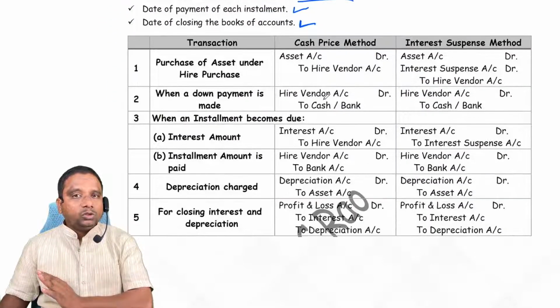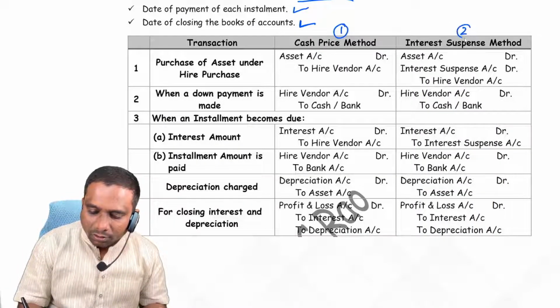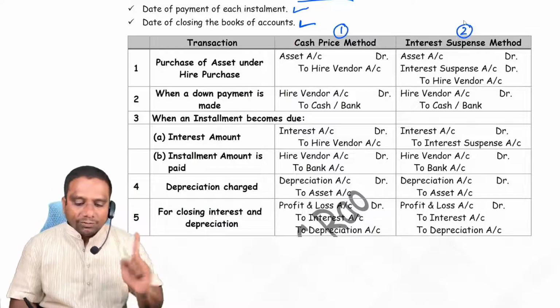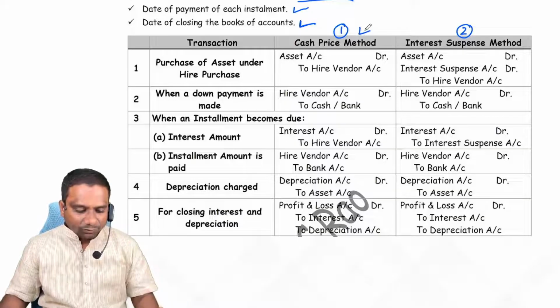Now look at in the books of hire purchaser, we can follow two methods. First, I will explain the first method, then I will come to the second method. Is it clear? First one.